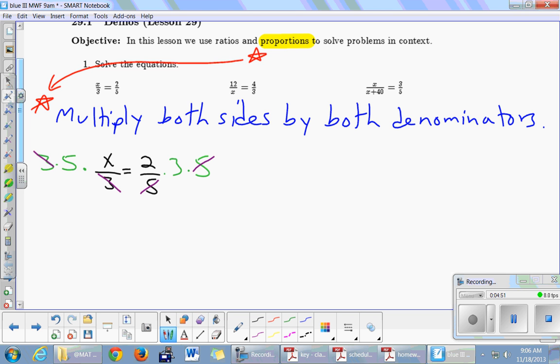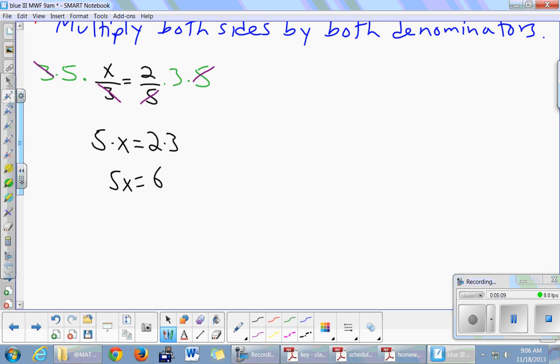And so I'm going to write an optional step. I'm just going to copy what's left. 5 times x equals 2 times 3. Right? That's what we have remaining. And that's really 5x equals 6. And then we divide both sides by what number? By 5. And we get x is 6/5. All right, so that's it.